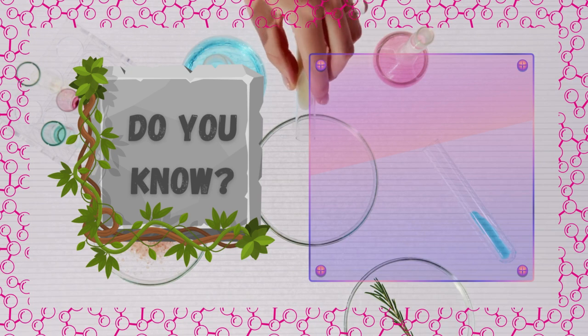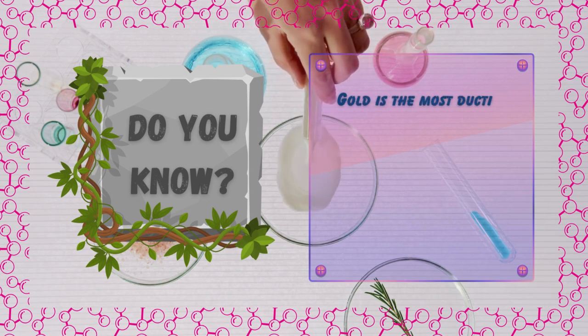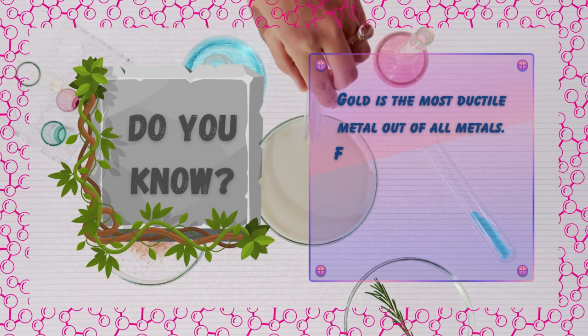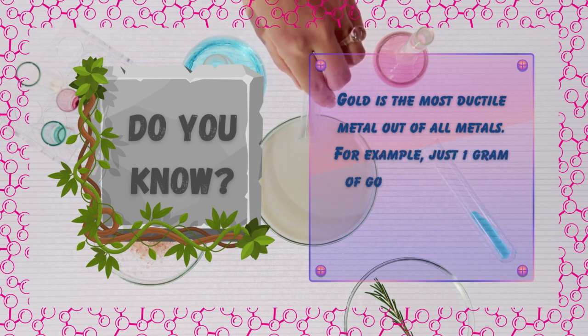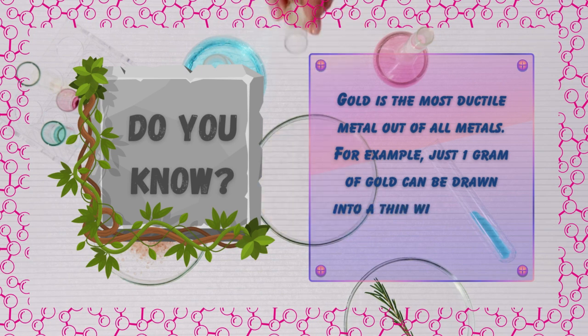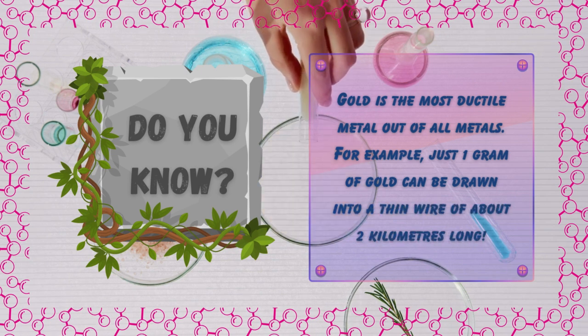Do you know? Gold is the most ductile metal out of all metals. For example, just 1 gram of gold can be drawn into a thin wire of about 2 kilometers long.